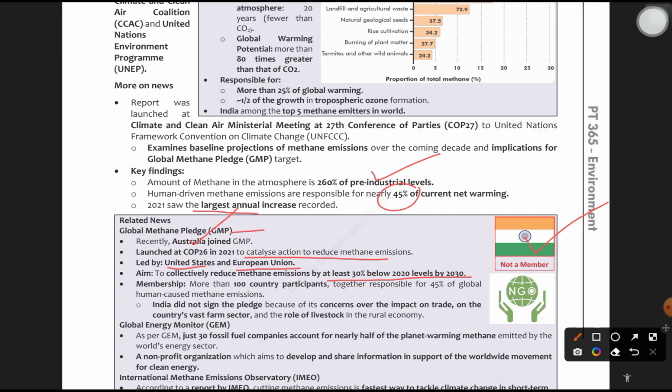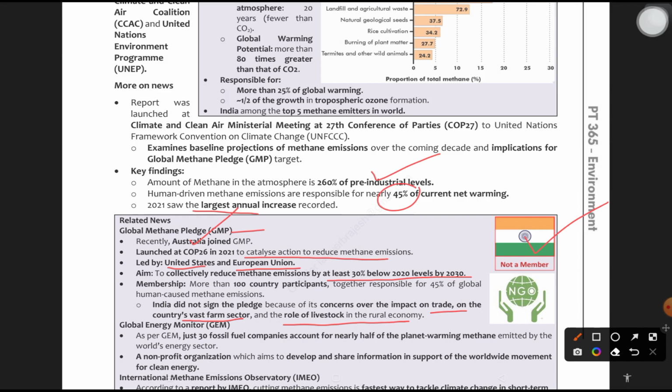Why? Because of concerns over the impact on trade, on the country's vast farm sector, and the role of livestock in the rural economy. Because of these reasons, as of now, India did not sign, even though India obviously understands such an issue and supports it in every sense. It did not take the pledge because it is going to affect a major part of the rural economy when it comes to methane.